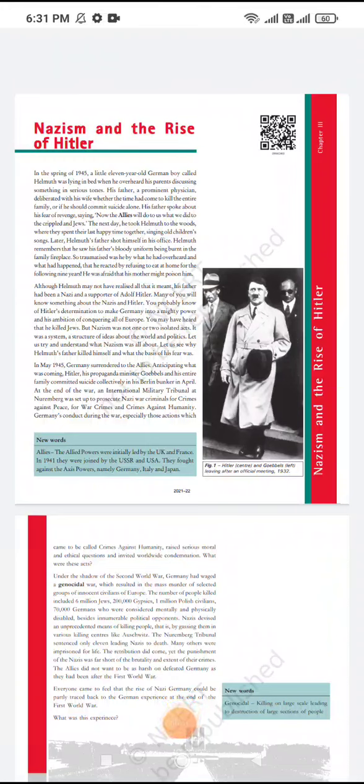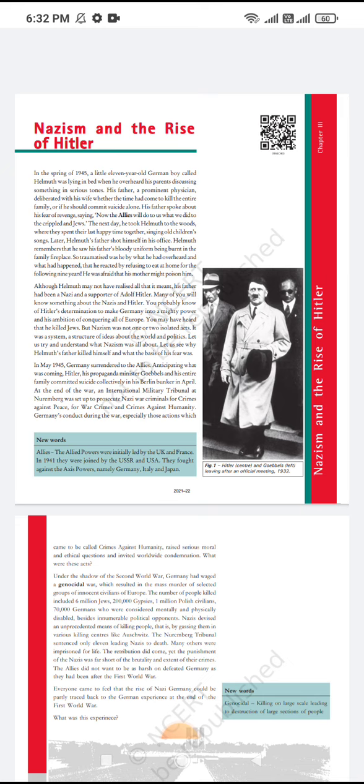Hello everyone, today I'm going to explain the chapter Nazism and the Rise of Hitler of class 9. This is a one-shot revision of this chapter, which you will study one day before the exam, and you will revise all the topics covered in this chapter because this chapter is very lengthy. So let's start it.